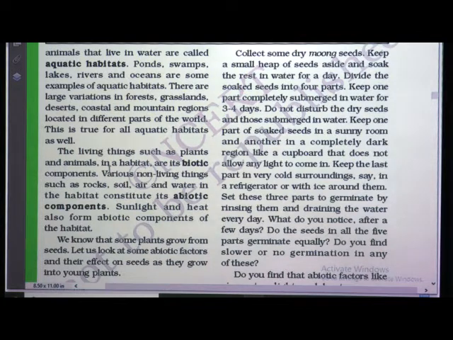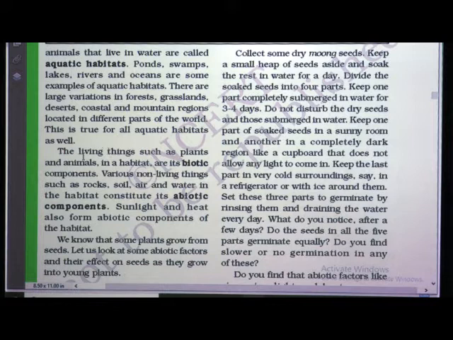A camel finds it convenient to live in the desert. Birds live on trees and polar bears in snowy regions. The ability of living things to adjust themselves to their surroundings is called adaptation. Adaptation is a process in which the living things, it means the organisms, change to be able to live comfortably with the change in environmental conditions. So, with the changes happening in the environment, the organisms adapt to their surroundings and live there.